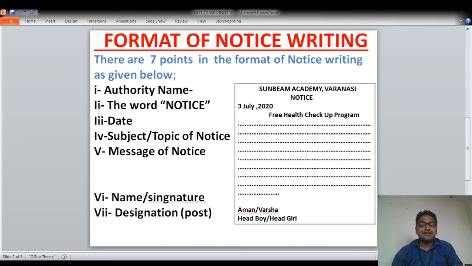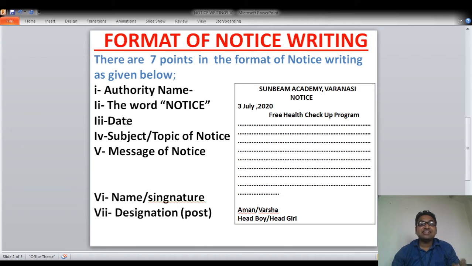For the second point, we write the word NOTICE. This word should be written in capital letters just below the authority name, in the center of your notice, on the second line from the top. Here I have written it in capital letters. One more thing: your authority name should also be in capitals, and the word notice should be written in complete capital letters.